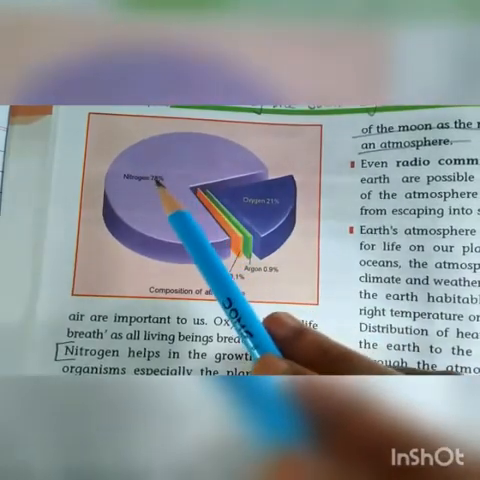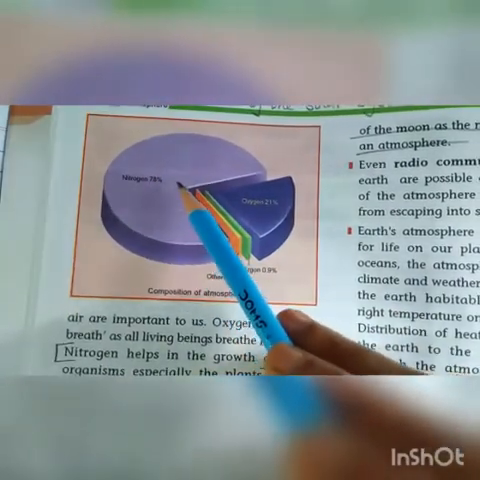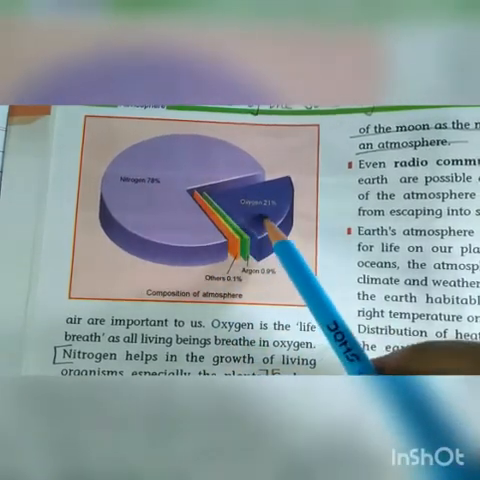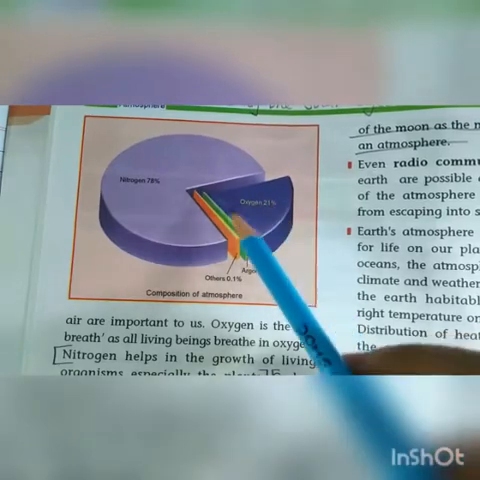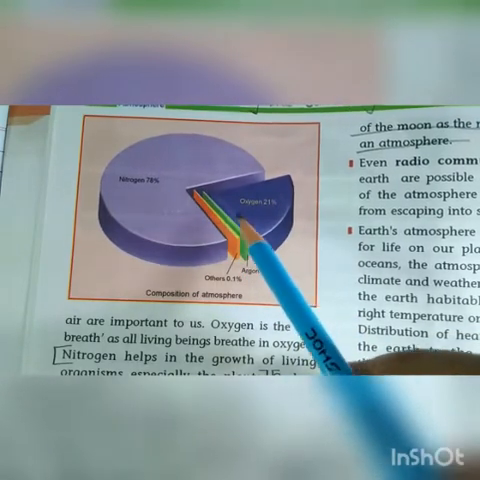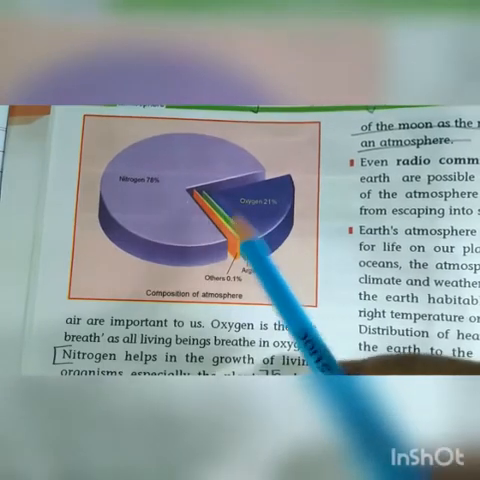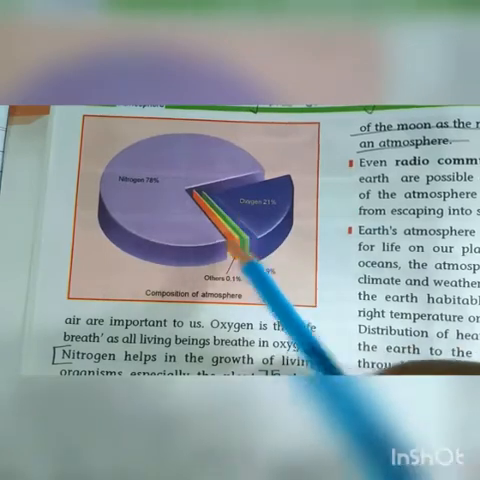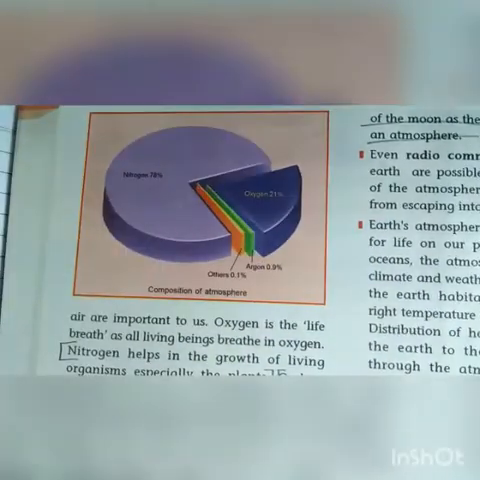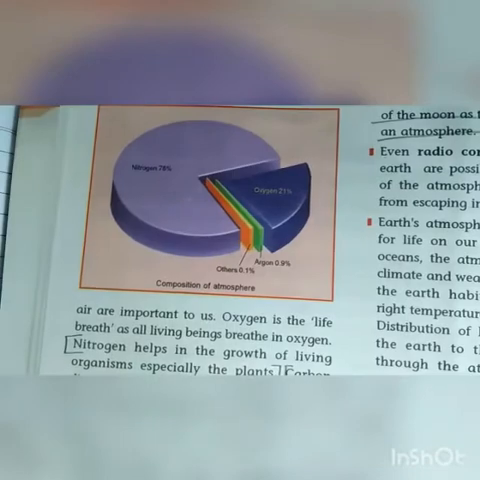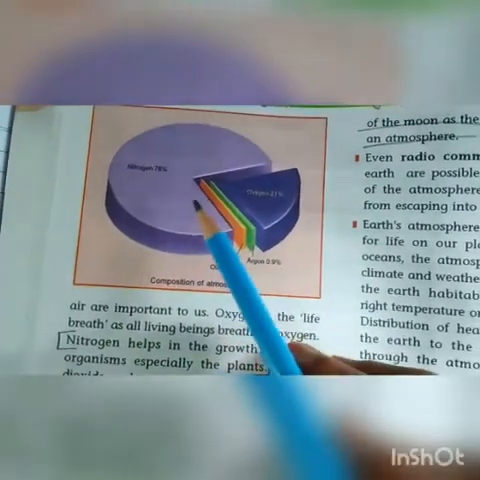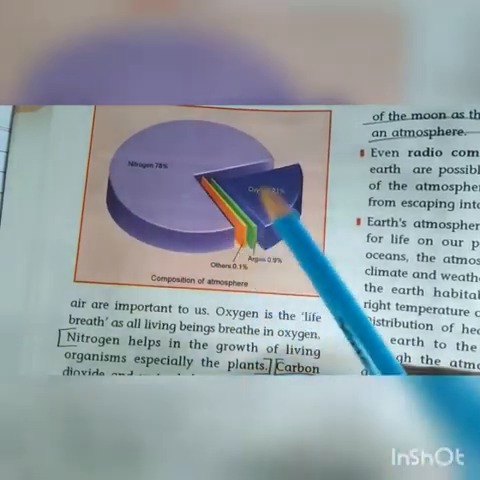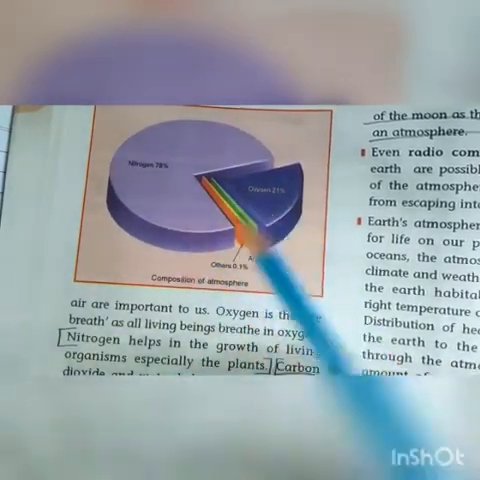Nitrogen amounts to nearly 78% of the volume of air, while oxygen is 21%. The remaining 1% of air includes all the remaining gases found in the atmosphere. Nitrogen helps in the growth of living organisms, especially plants. Carbon dioxide and water help plant growth.